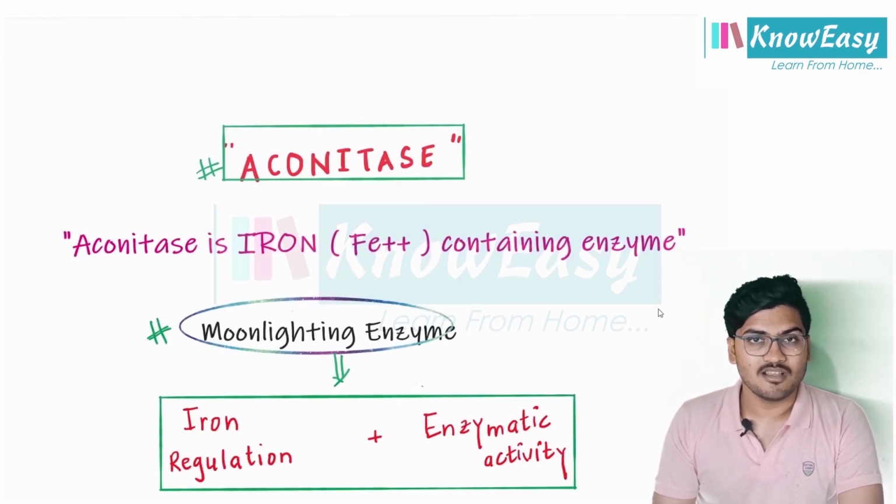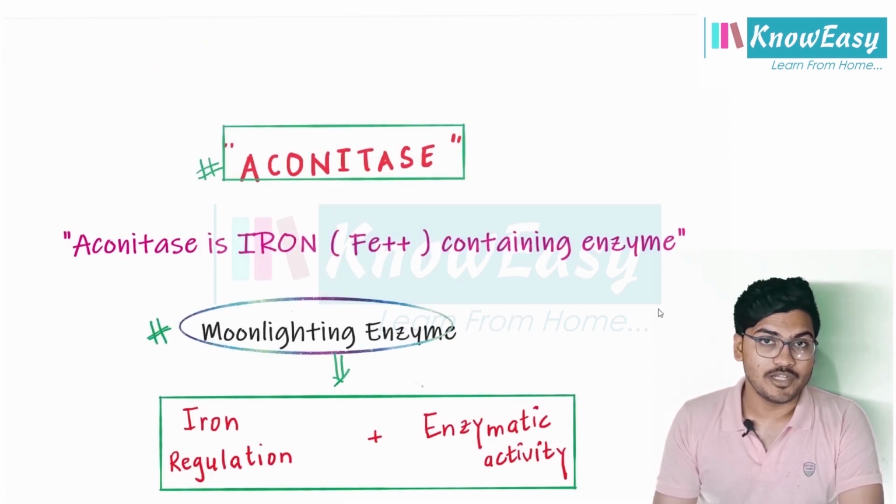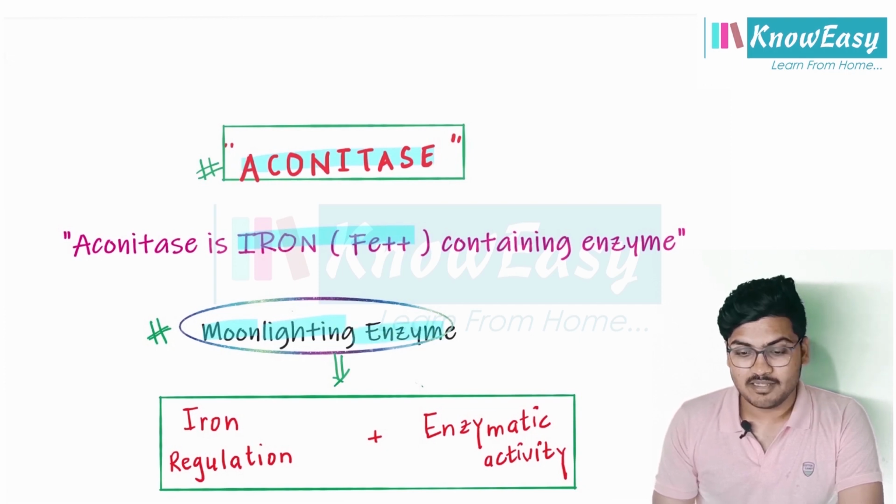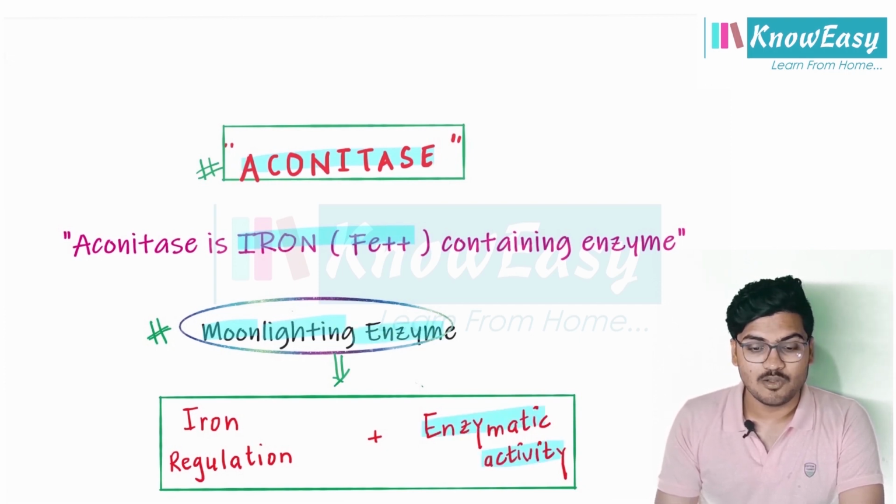Now, let's understand some important points regarding aconitase enzyme. So, we know enzyme aconitase contains iron. So, it is an iron containing enzyme. It is also called a moonlighting enzyme because it has the enzymatic activity. Also, it regulates the iron in the body.